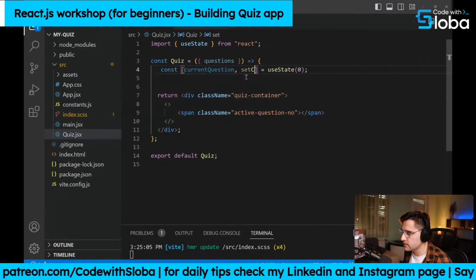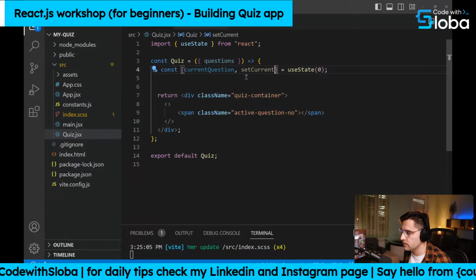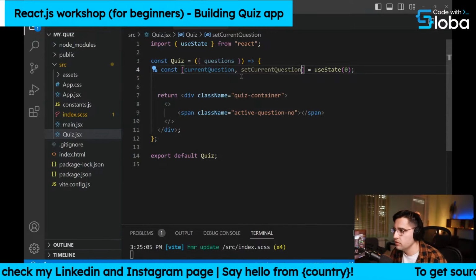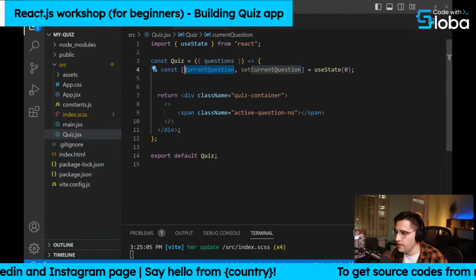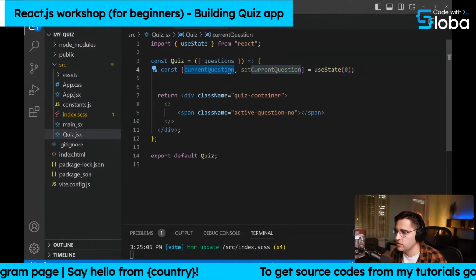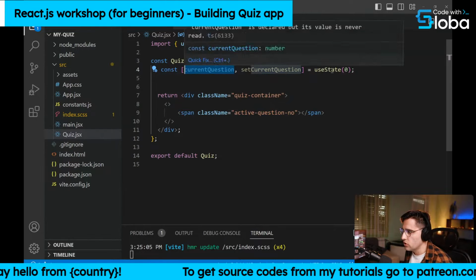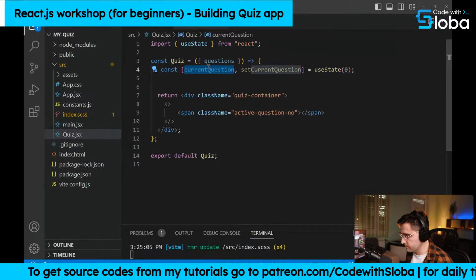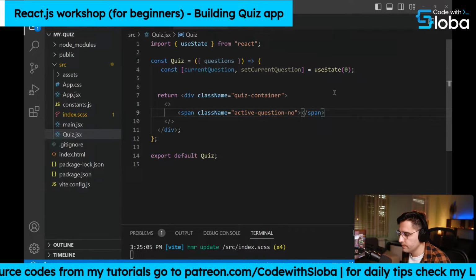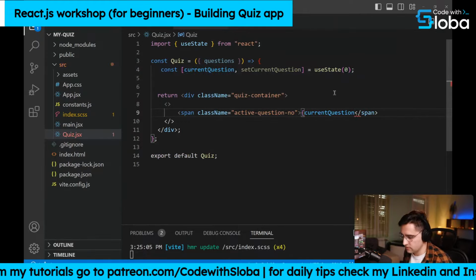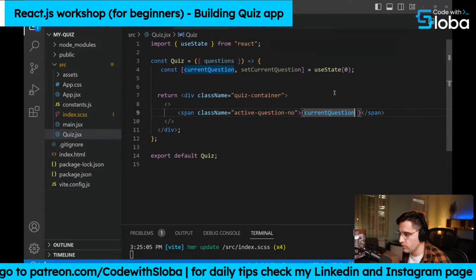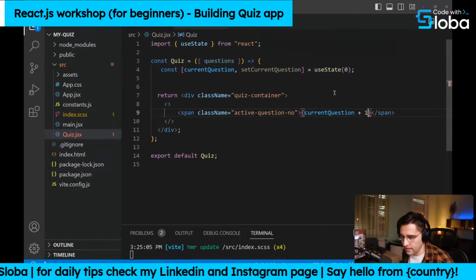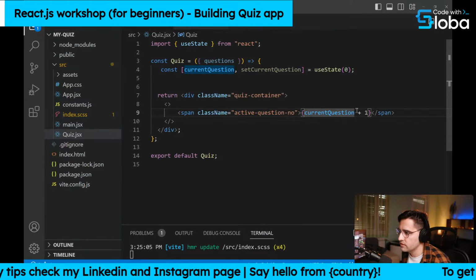So let's call this one set current question. And this is the naming convention that you usually want to follow. You create the variable name, and then you just append the set on it. So this is how you usually do it. Okay, so the current question is going to be 0, obviously, so we want to start with 0. And here we can now include the current question. Because 0 is not user friendly, let's just add 1 on it. So this is like the current question is the first question.